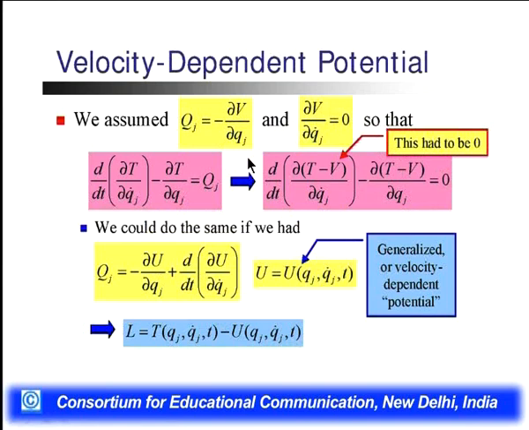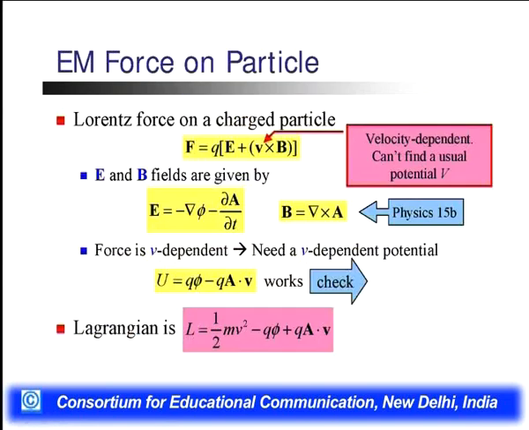We are saying that this Lagrangian depends on the velocity, so we take this Lorentz force on a charged particle, defined by F equals Q(E plus V cross B). The E and B fields, meaning the electric field and the magnetic field, are defined by E equals minus del phi minus del A by del t, and B equals del cross A. The force is velocity dependent, so we need a velocity dependent potential.